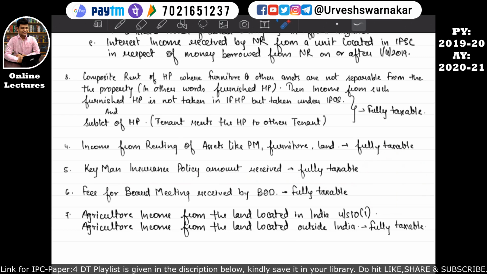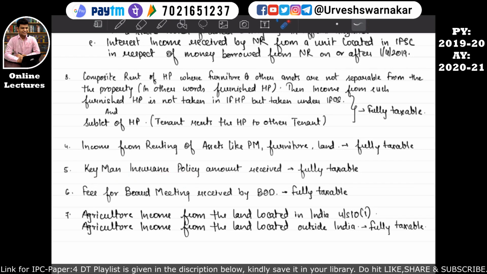For these people, an insurance policy is taken for their health or for any reason. A policy has been taken by the company and something goes wrong with these people. That means the CEO turned insane, the CFO died, or the director is missing. These people were important to the business, so that's why the business takes the insurance policy. If anything happens to their key man, the business houses receive an amount from this insurance policy, that is, a compensation amount from the insurance company.